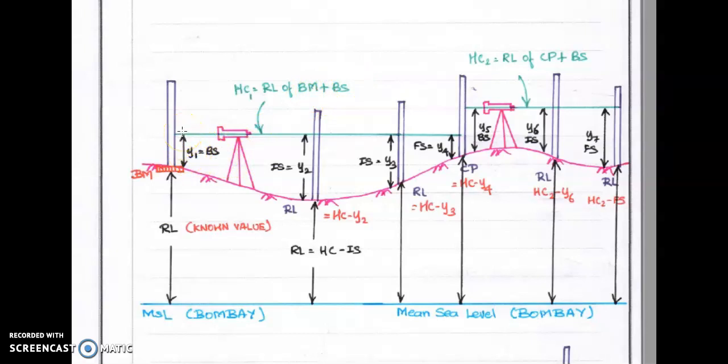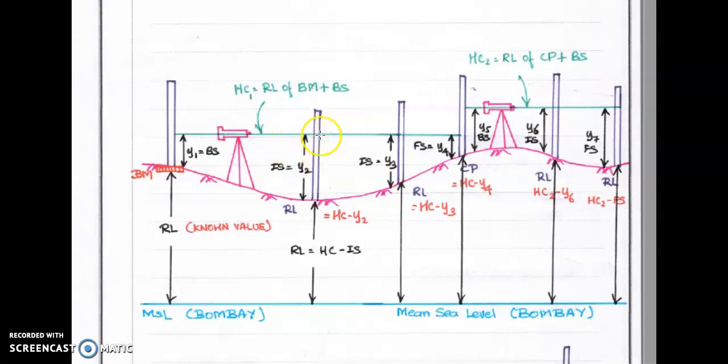Now you can get the RL of line of sight, or RL of height of collimation. This RL of line of sight never changes. Even though n number of readings are taken for a particular instrument station, the RL of line of sight is constant, the same for all the readings.